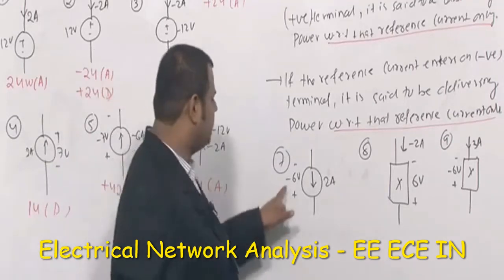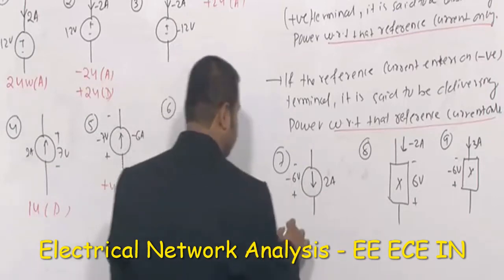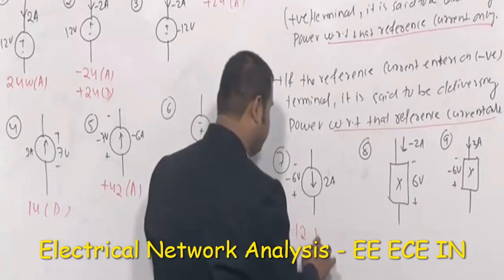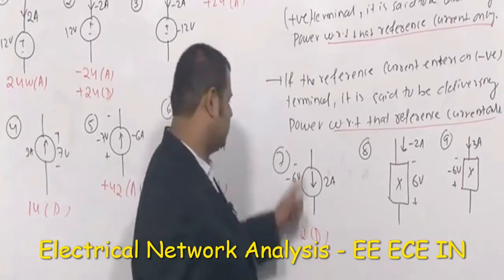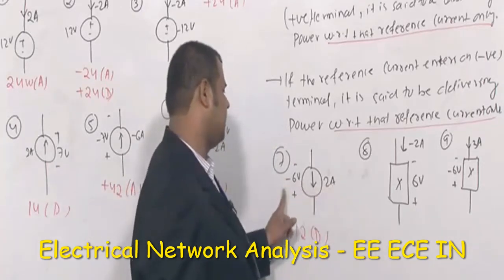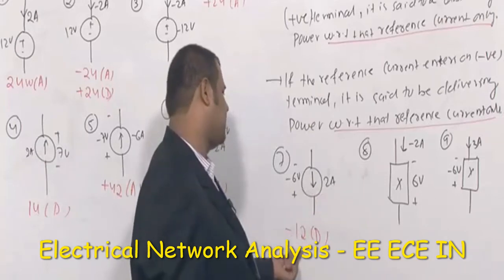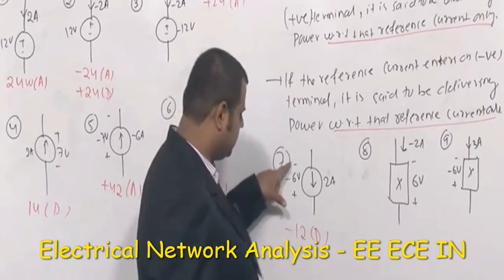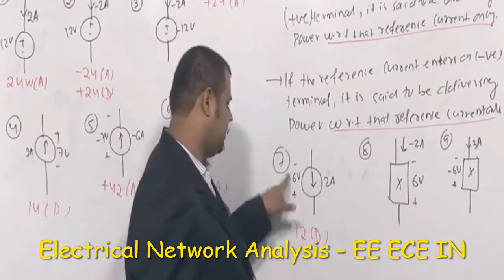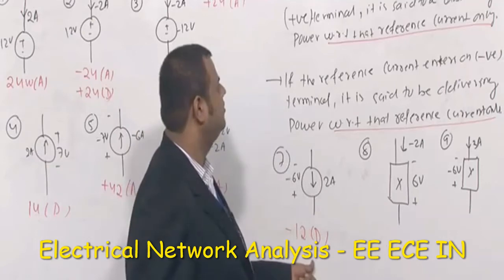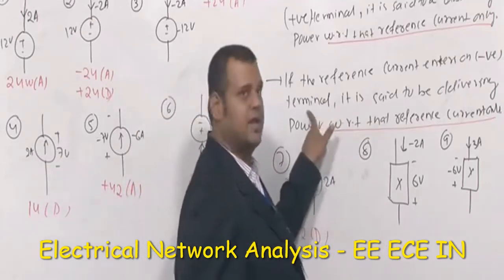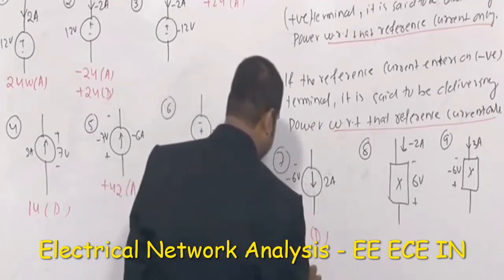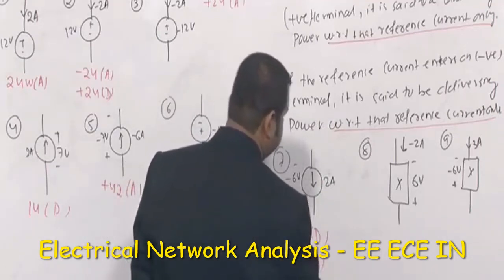Here minus 6 into 2 is how much? Minus 12. What is that? Absorbing or delivering? Definitely delivering only, because 2 into minus 6 is minus 12. So the power is minus 12. Absorbing or delivering depends on where the current is entering. Current is entering on the negative terminal only. So this is delivering, because I told you, if the current enters on the negative terminal. This statement is with respect to this particular current, which is equal to plus 12 watt absorbing. Both are the same statement.